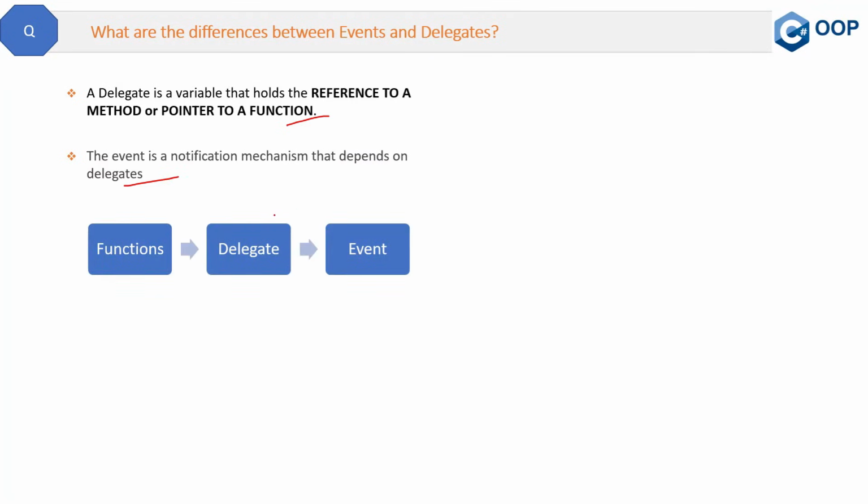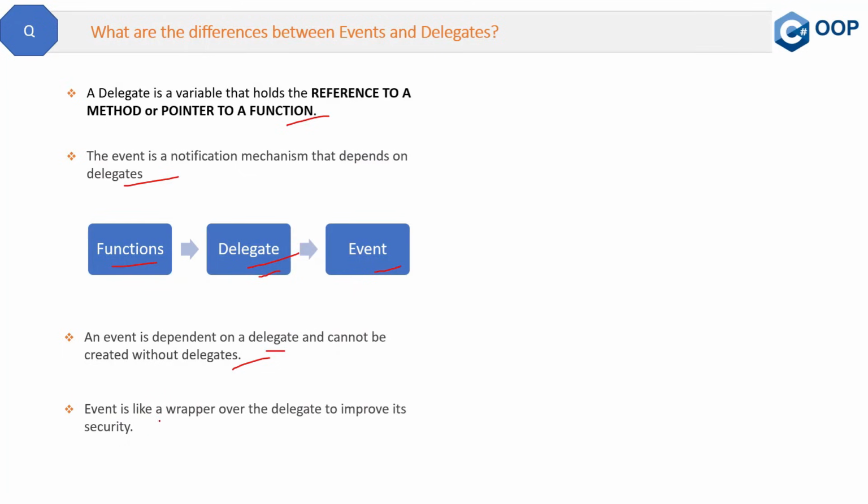See here, delegate depends on the functions, and similarly event depends on the delegates. So that is the relationship between function, delegates, and events. Now with that said, an event is dependent on a delegate and cannot be created without delegates. As I said, events are nothing without the delegates. So the same thing I have written here, and you can tell it to the interviewer.